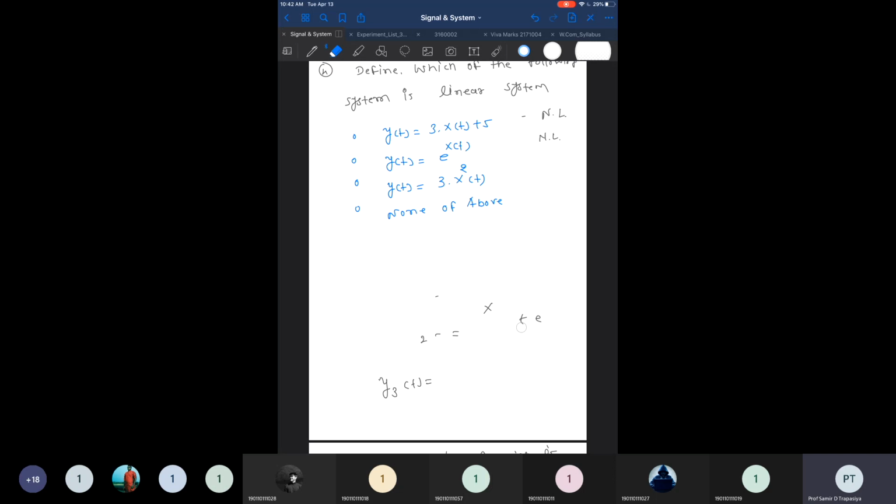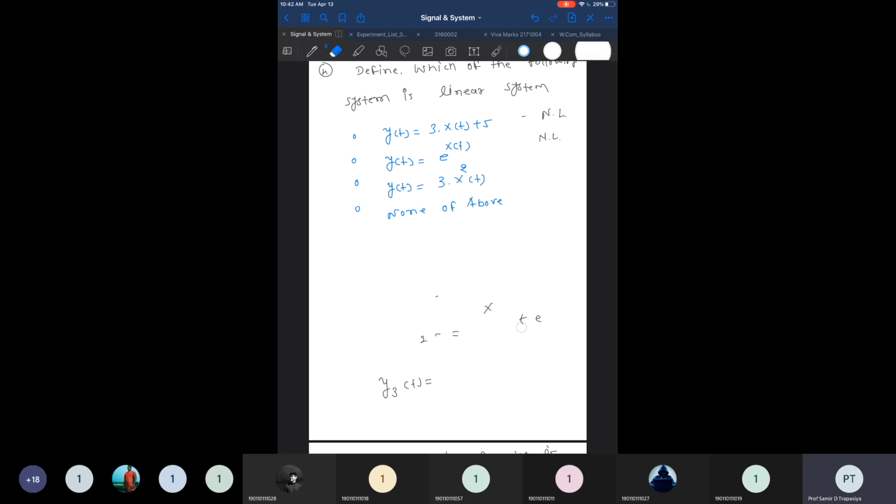Here the signal is delayed by some amount T, so both will again not match. So the third is not a time invariant system. But the fourth, you can say, is a time invariant system, because in case of the fourth, if you replace t with t minus T, and we delay the input by the same amount, then again 2 raised to x of t minus T, so both will match. So the right answer is this one. The fourth one is the time invariant system.